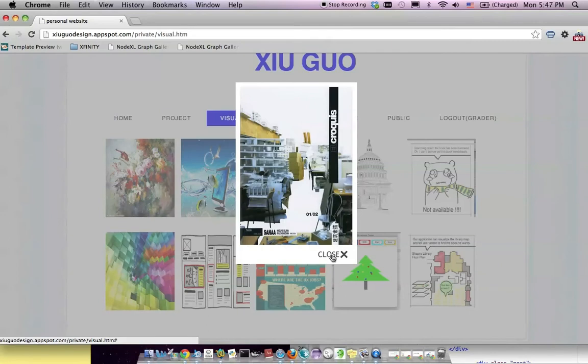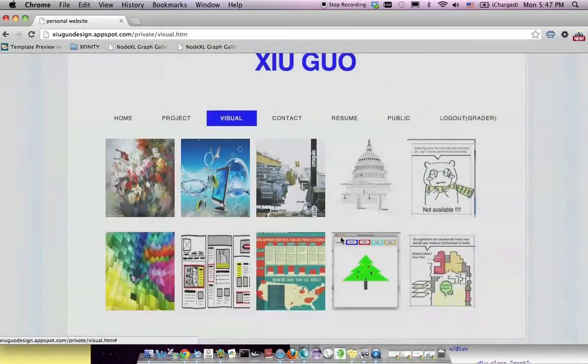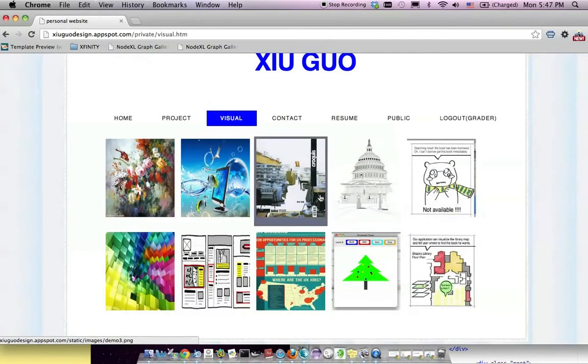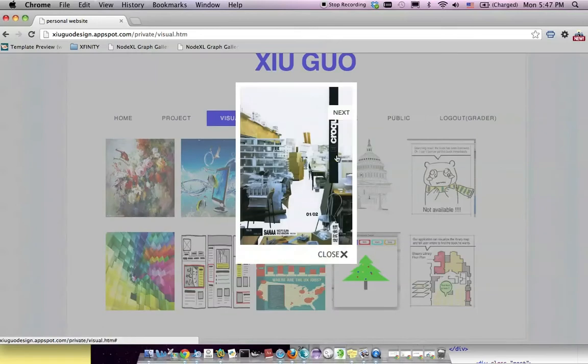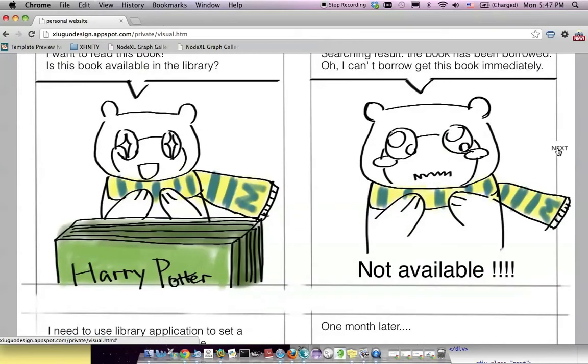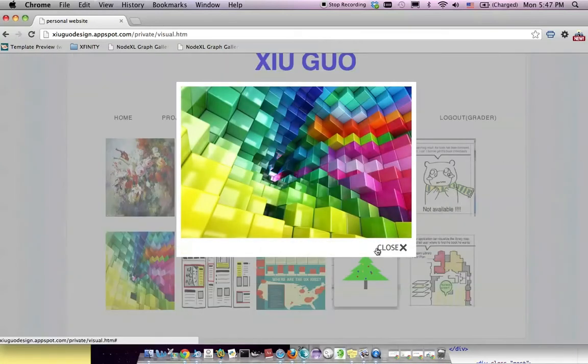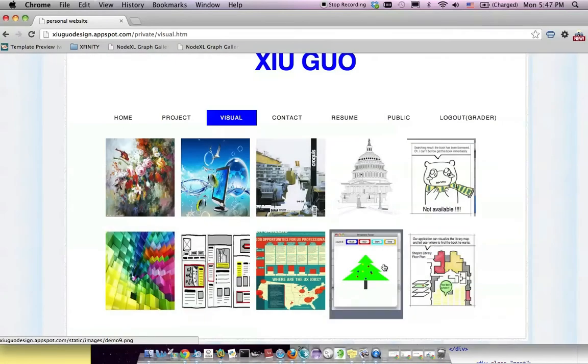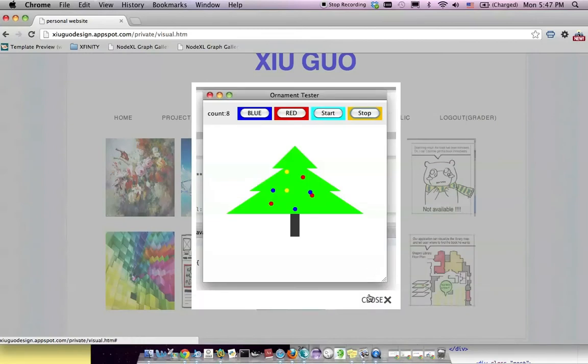There's a light box effect. If you click it, it will open up a larger one.